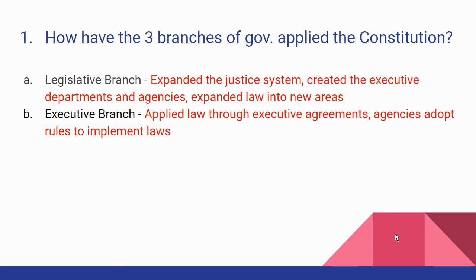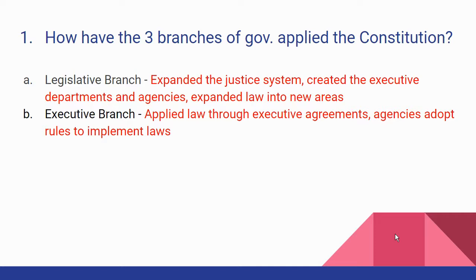So Congress will pass a law, maybe let's say an environmental law, and they will give a very general description of what they want to happen. Then the Environmental Protection Agency, which is in the executive branch, will then take that law and implement rules that then will enforce those laws. And those rules that they implement have the force of law.